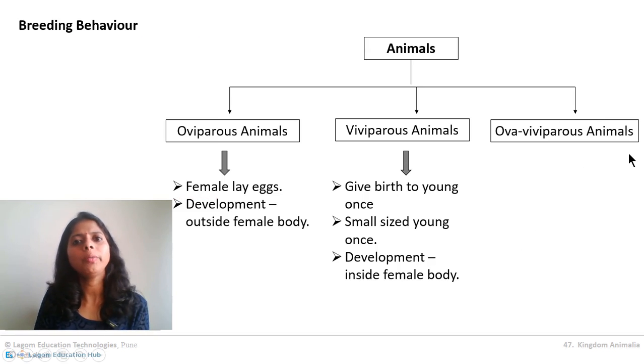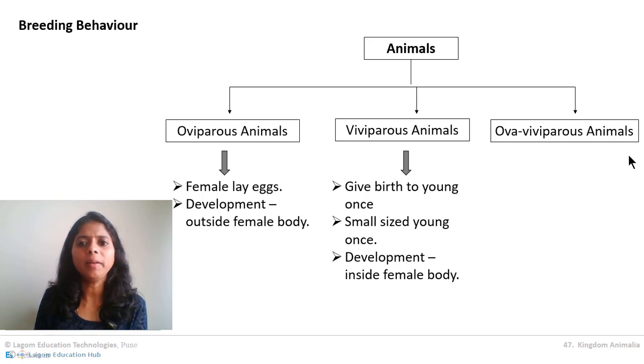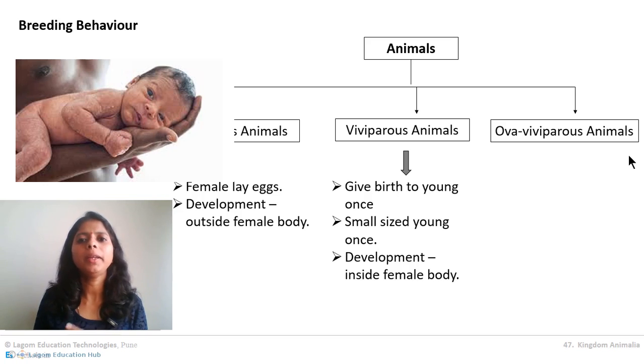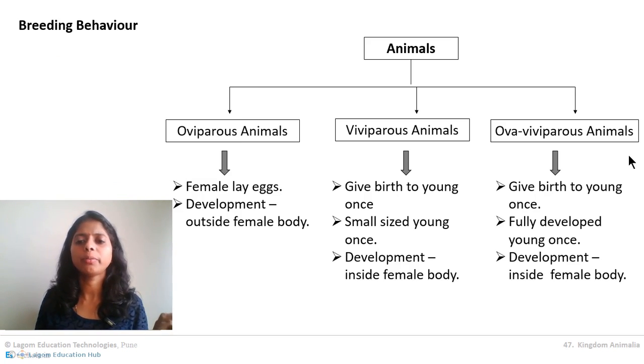And lastly, the ovoviviparous animals, which include human beings, cats, cows, etc., in which the total development of the baby takes place inside the mother's womb. Then the fully developed baby comes out of the mother's body. Such a development is called ovoviviparous. So we can observe three types of breeding behavior here. Oviparous, egg laying; viviparous, giving birth to a baby but a very small baby; and ovoviviparous, the ones who give birth to a well mature child. Got it? So this is all about reproduction in different animals.